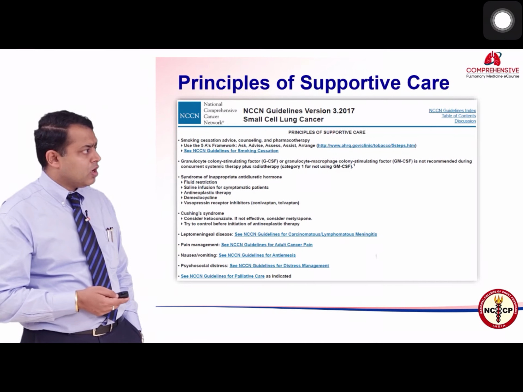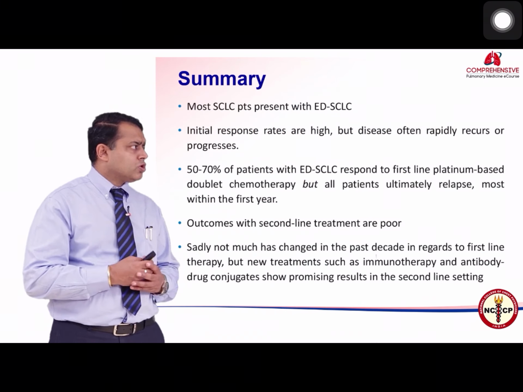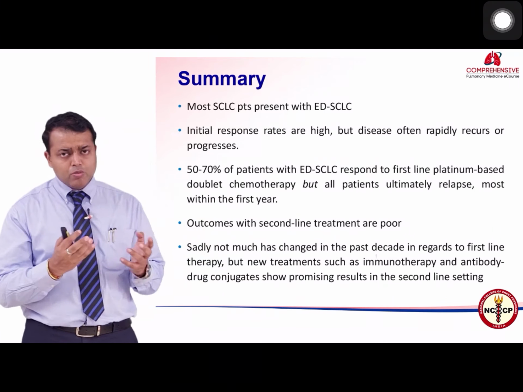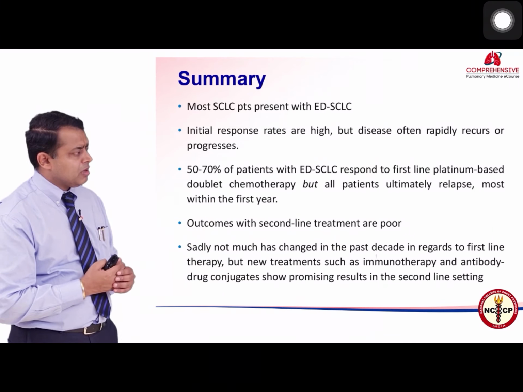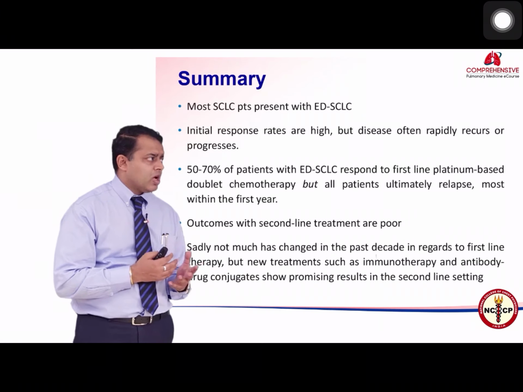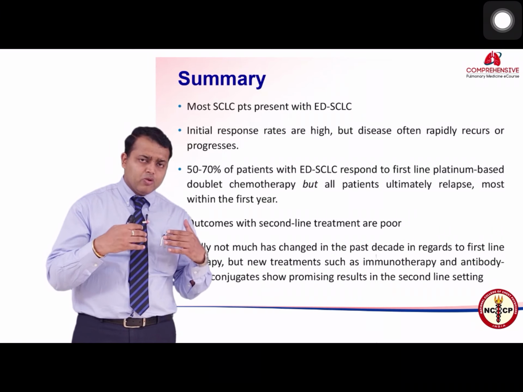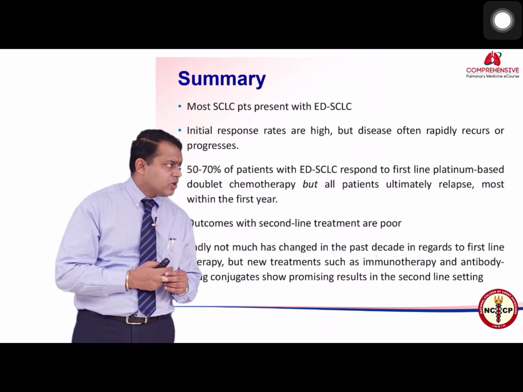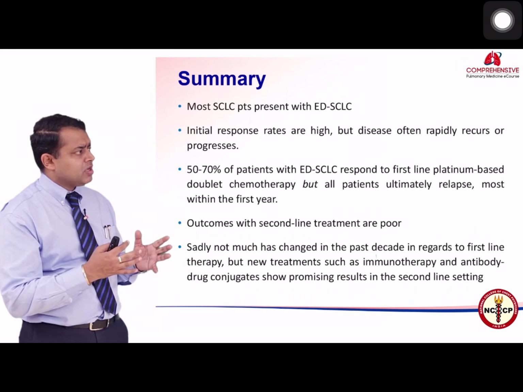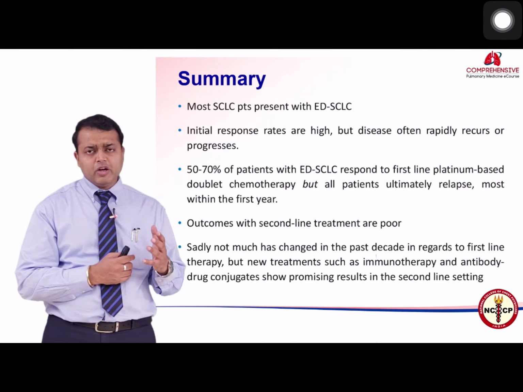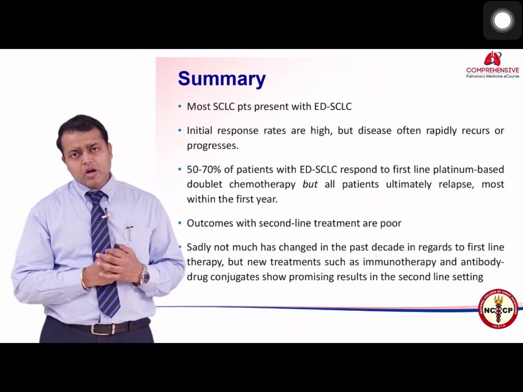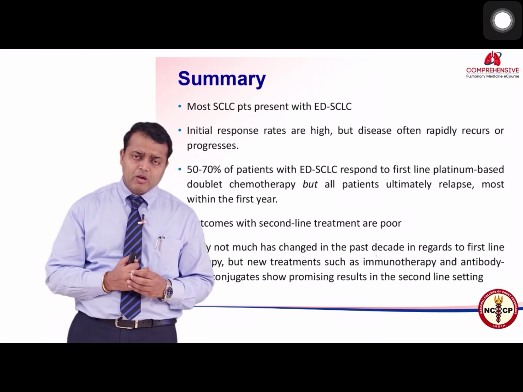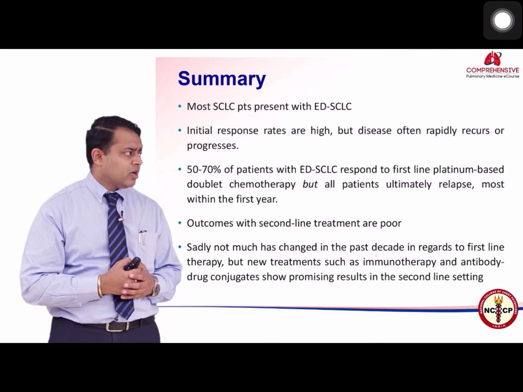So to summarize, most small cell lung cancers have extensive stage disease, almost more than 90% or maybe 80%. Initial responses are high, but the disease rapidly develops resistance and then metastasizes. 50 to 70% of these patients with extensive stage small cell carcinoma of the lung are treated with first line platinum and etoposide combination. Irinotecan is something which can be used along with platinums.